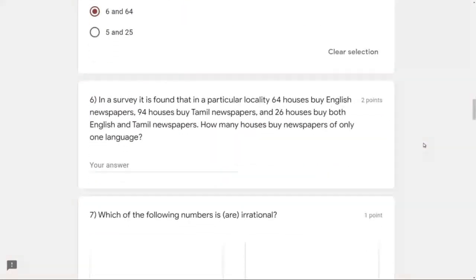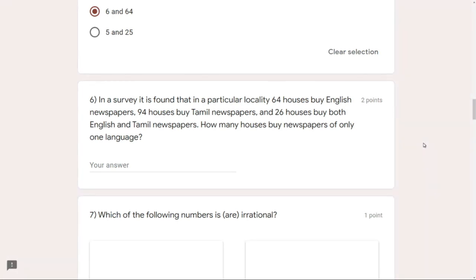In a survey, it is found that in a particular locality, 64 houses buy English. As we are doing this, I hope everybody has pen and paper. So let's note down N(E), that means number of elements in E, which is the number of people who buy the English newspaper in a locality, equal to 64 as it is given.